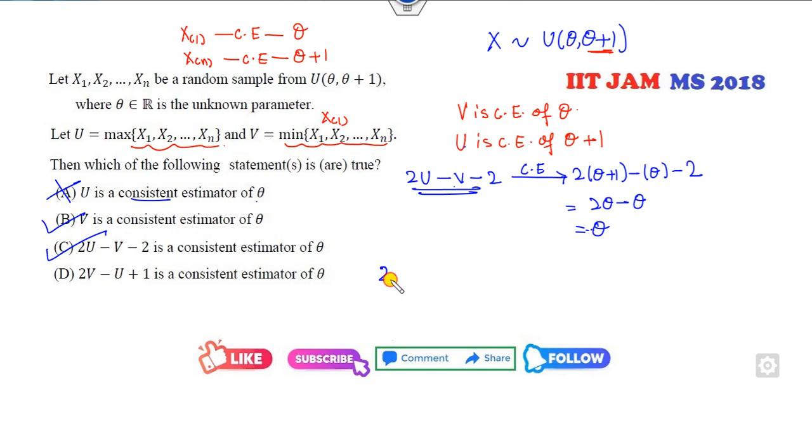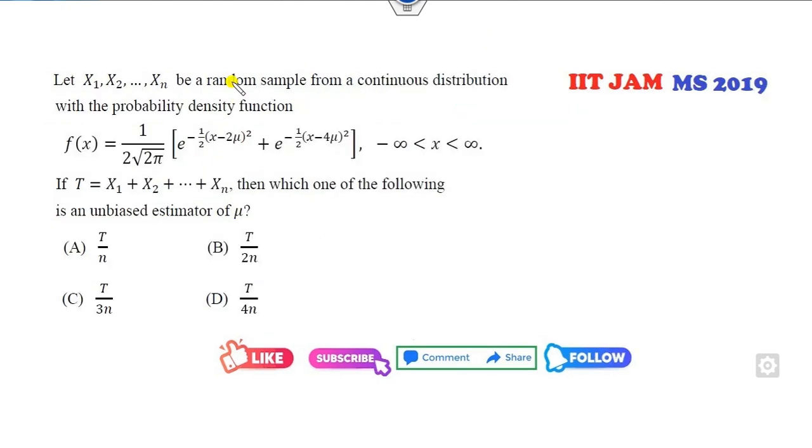Again, look at the last option, 2 times V. V is my theta, U is my theta plus 1, so 2 theta will be here, and minus 1 will cancel. So this is the consistent estimator of theta. Always remember this shortcut tip, it will help you whenever an exponential or uniform distribution appears.